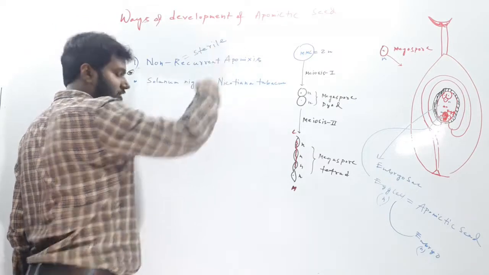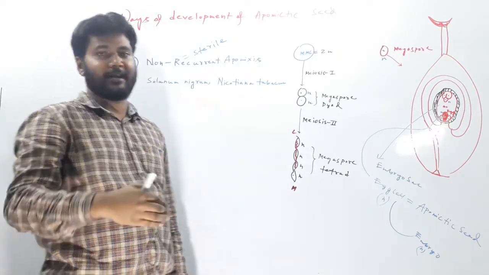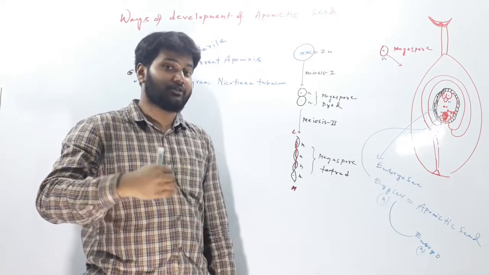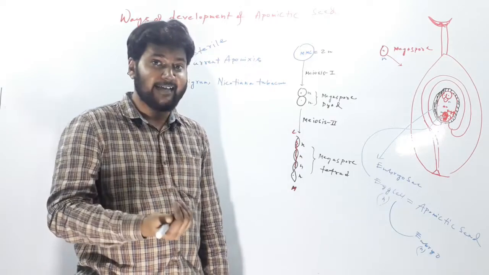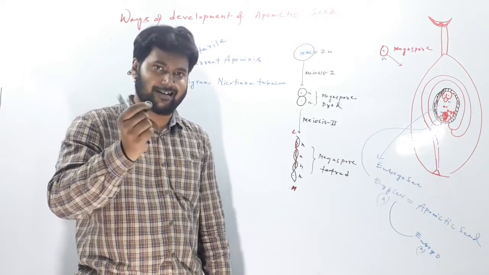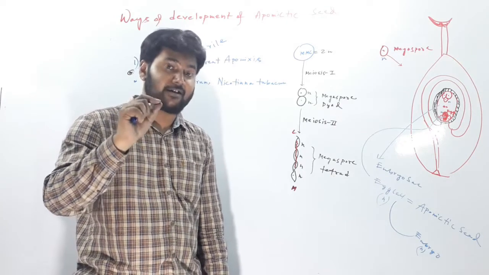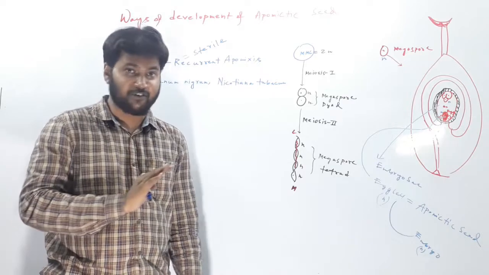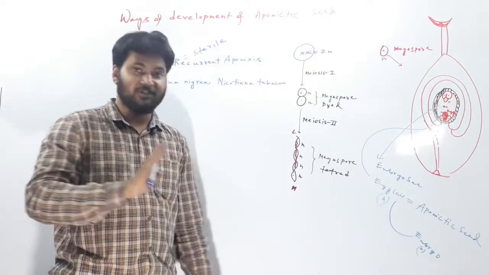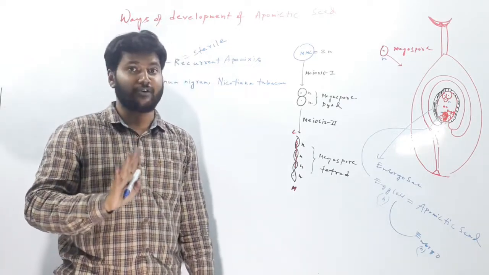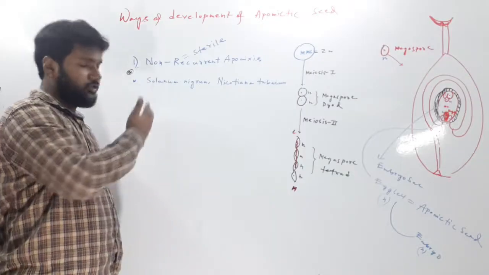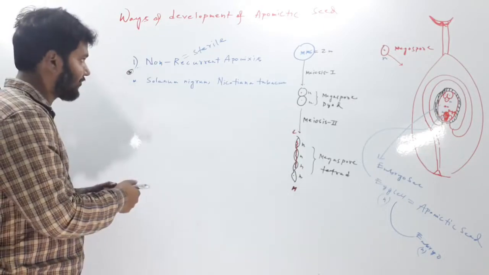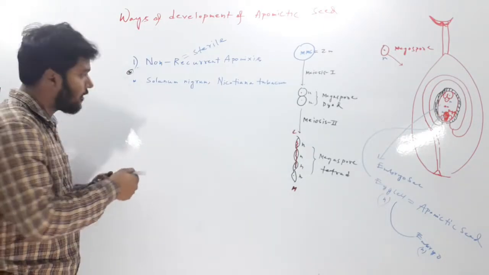So this procedure will not be repeated in the next generation. That means this will not occur again. That's why it is called non-recurrent. You know the meaning of recurrent? Recurrent means which occurs often or repeatedly. So this process will not repeat again in the next generation. That's why it is called non-recurrent. This non-recurrent apomixis is also called haploid parthenogenesis.